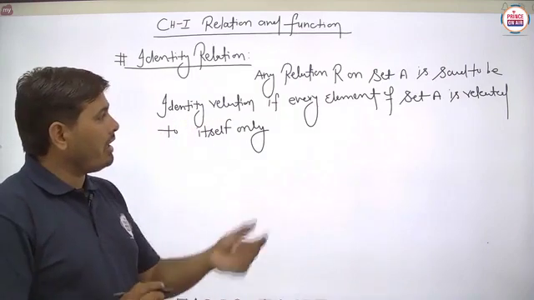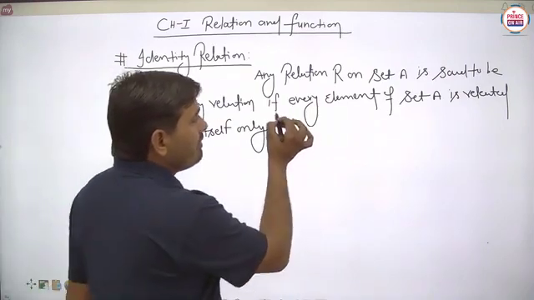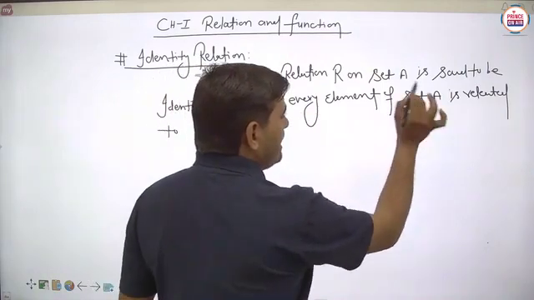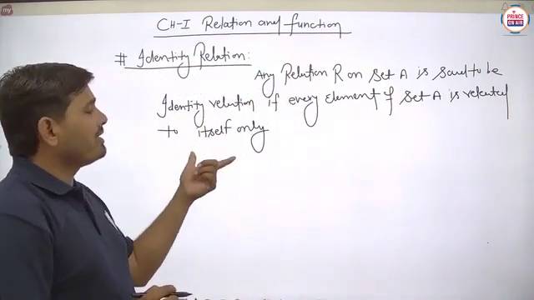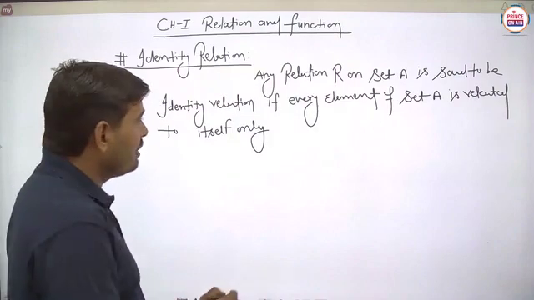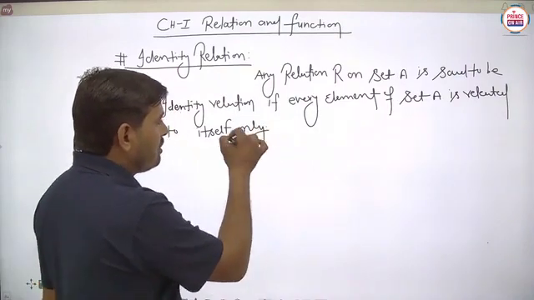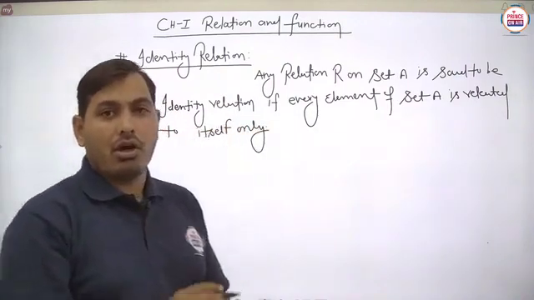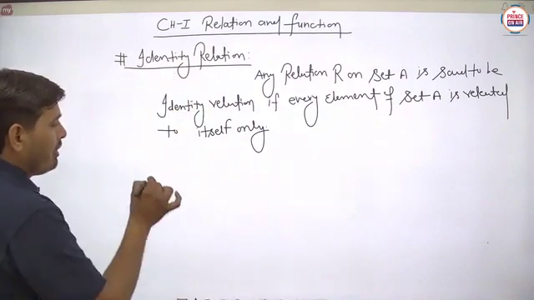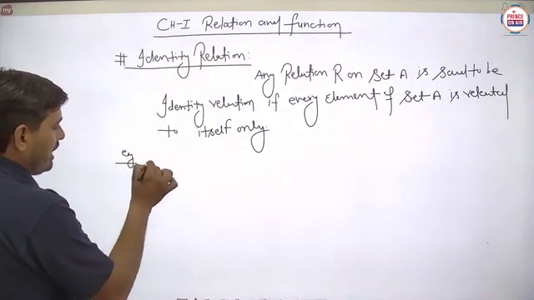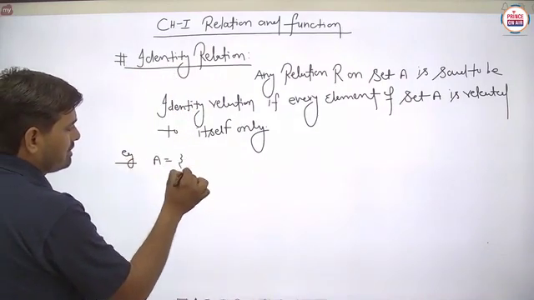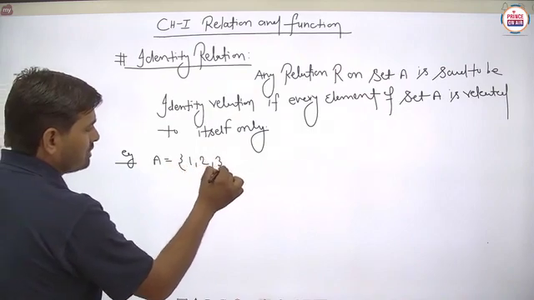Is it clear? If and only if, this is the very important thing, every element of set A is related to itself only. Is it clear? Student, we are just focusing on this particular part here, because always, suppose we have to take an example to understand this part. So basically any set A is given like this: 1, 2, 3,